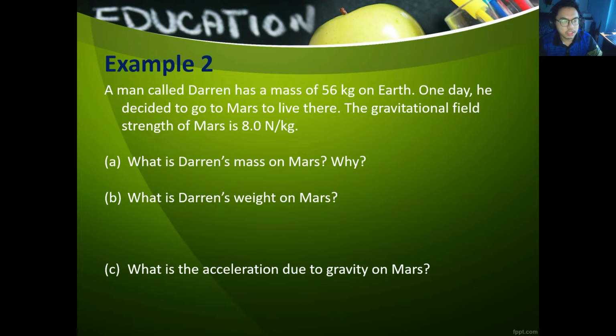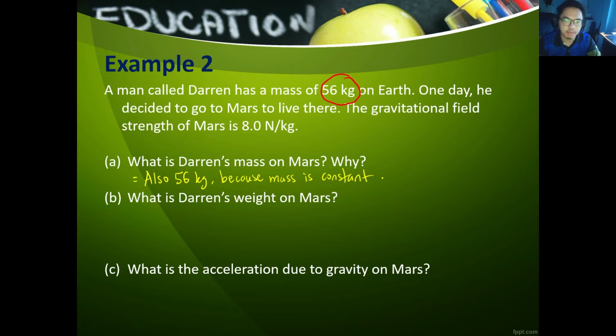A man called Darren has a mass of 56 kilograms on Earth. One day he decided to go to Mars to live there. The gravitational field strength of Mars is 6 newtons per kilogram. Question A, what is Darren's mass on Mars and why? So Darren's mass on Earth is 56 kilograms. What is his mass on Mars? So his mass will still be the same, that is 56 kilograms.